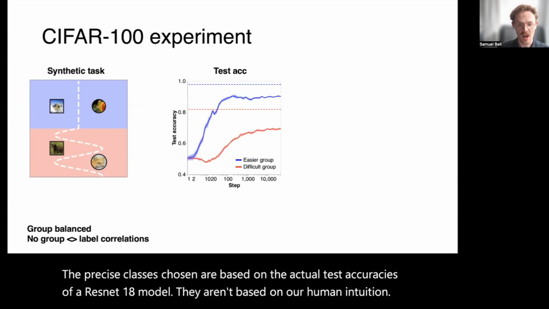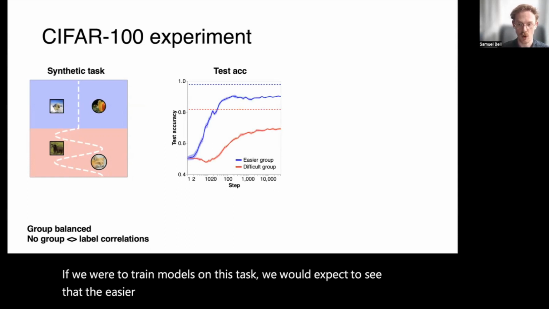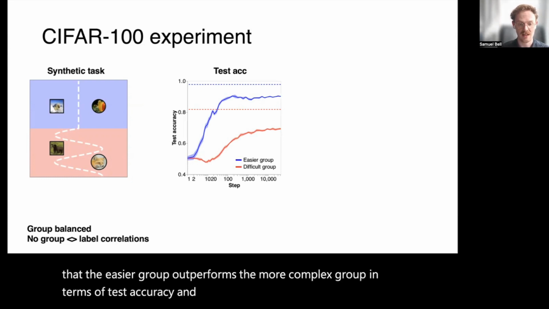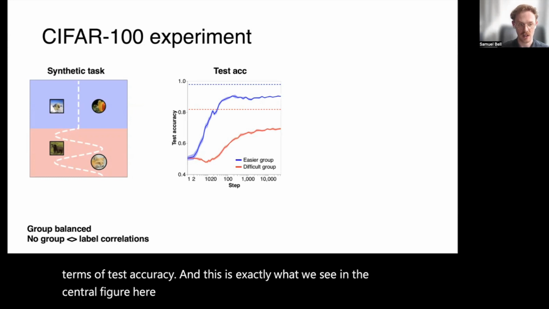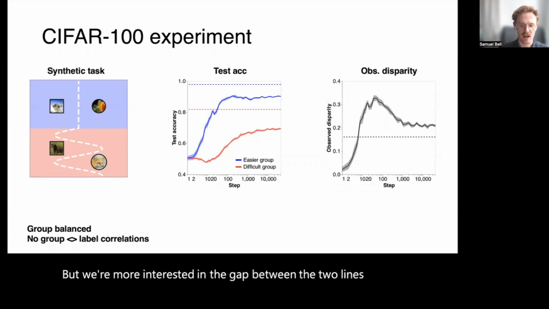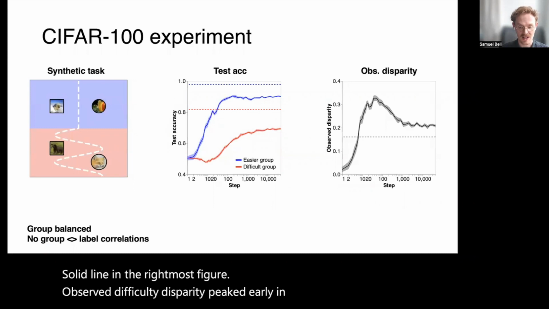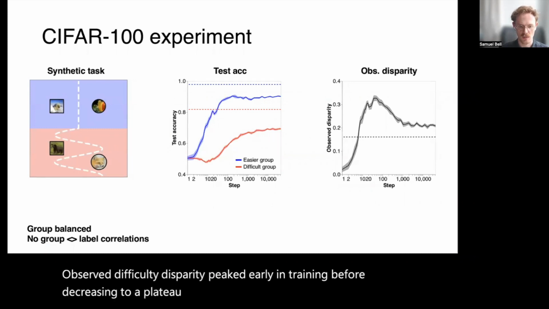If we were to train models on this task, we would expect to see that the easier group outperforms the more complex group in terms of test accuracy. And this is exactly what we see in the central figure, here marked by the solid lines. But we're more interested in the gap between the two lines, i.e. the observed difficulty disparity, here marked as the black solid line in the rightmost figure. Observed difficulty disparity peaks early in training before decreasing to a plateau around 0.2.